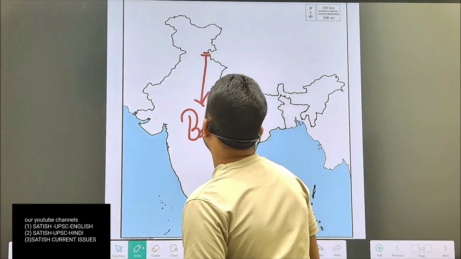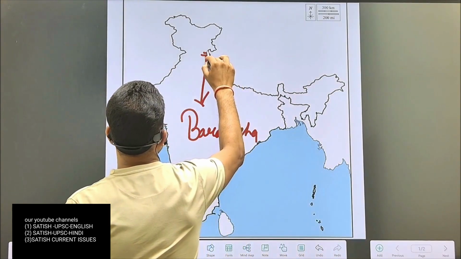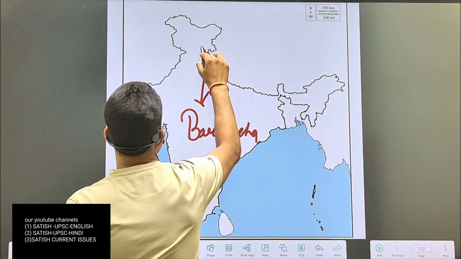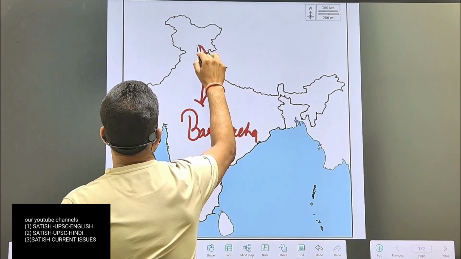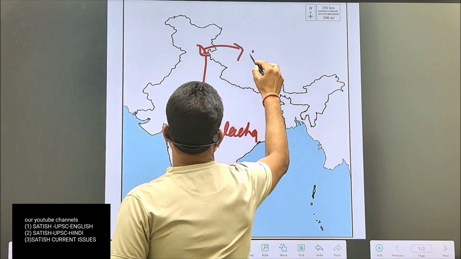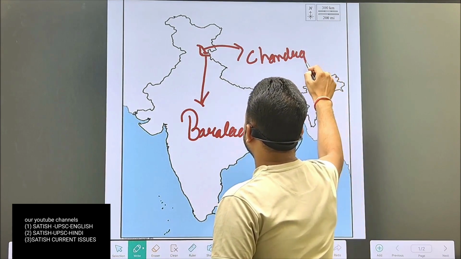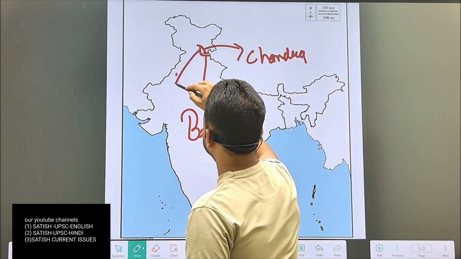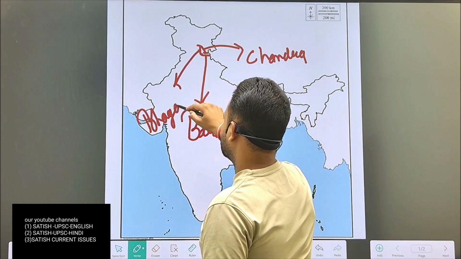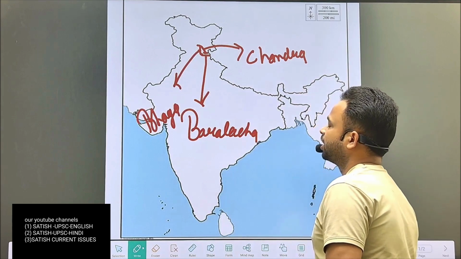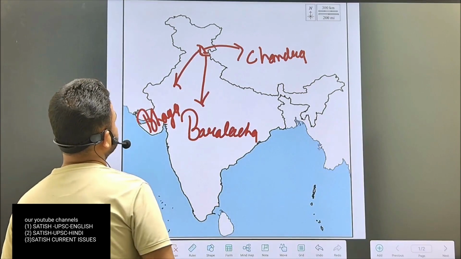And from Baralacha, two rivers originate. The first is Chandra and the second is Bhaga. And when Chandra and Bhaga merge with each other, the river is known as Chandrabhaga.